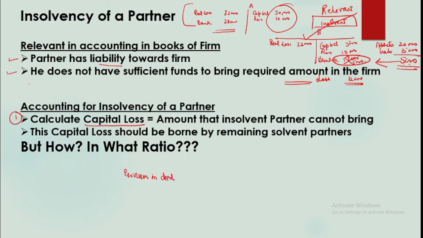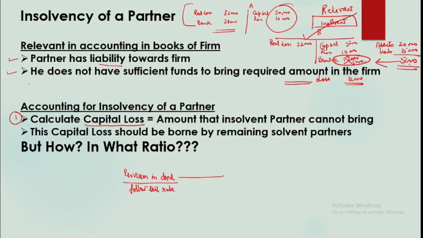That is, if your question is specifying that any capital losses arising due to insolvency shall be borne by so and so partner in so and so ratio, that is, something is given, then follow that ruling. So whatever rule is given, follow that rule.